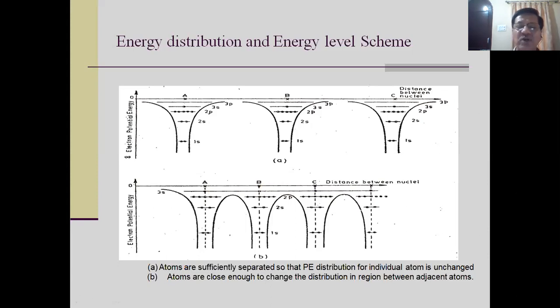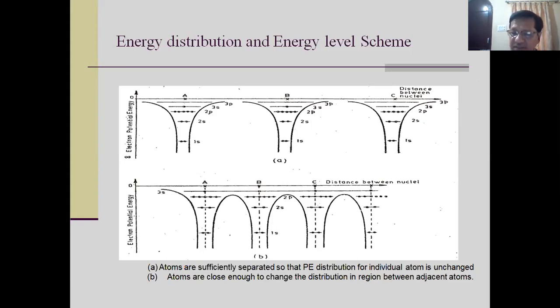So I mean to say that your 3s level splits, and you have six energy levels here. If there are n atoms per unit volume, then your 3s level will split into n energy levels. So the total number of energy levels in a band will be n.